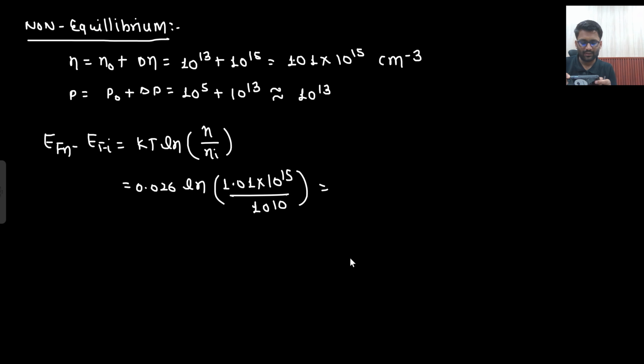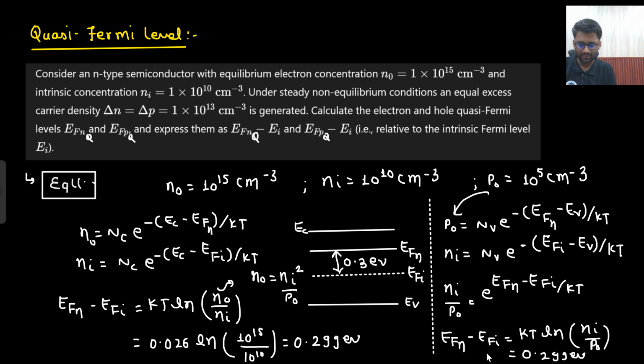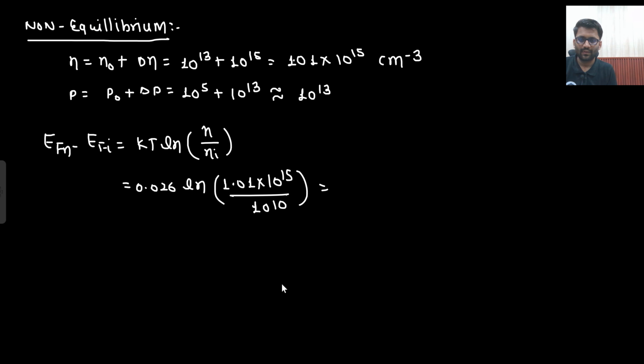So 1.01 into 10 to the power 5, and then you need to take ln, then multiply by 0.026.